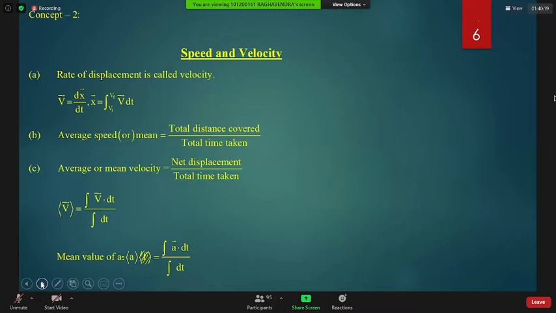Average speed is total distance covered by total time taken. This is my line, beta. In books, they say only time. But sometimes the quantity we overlook plays a very important role. So total time taken plays a very, very important role here. You should take total time taken, and average or mean velocity will be net displacement by total time taken. First, try to understand these three. Then the integration one, I will explain to you.